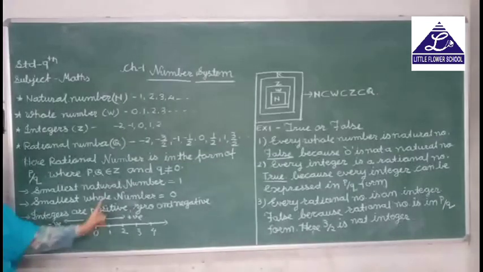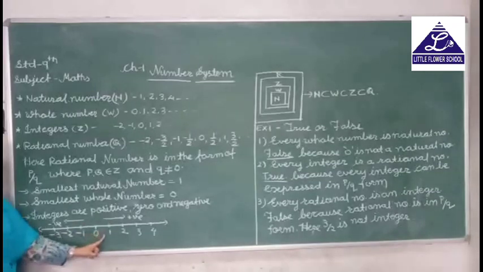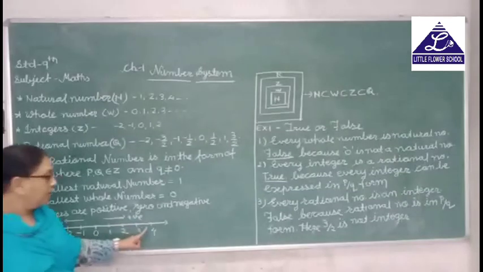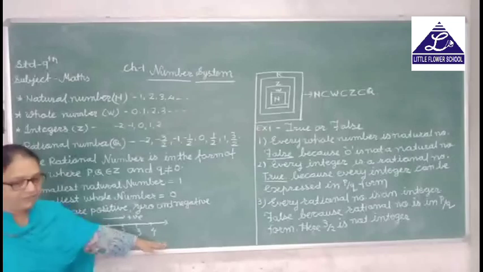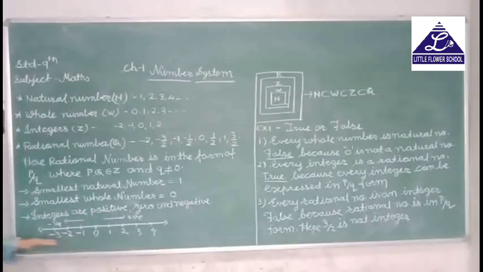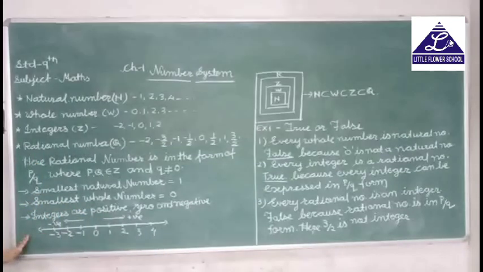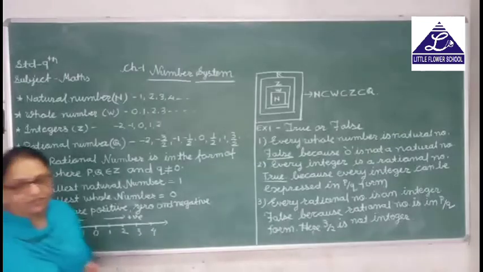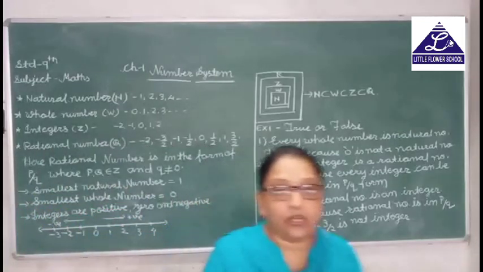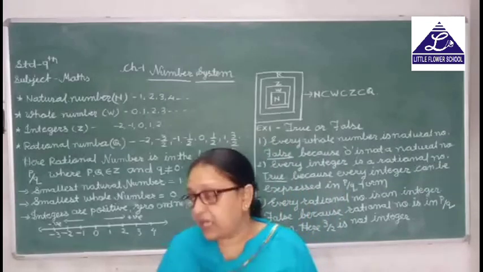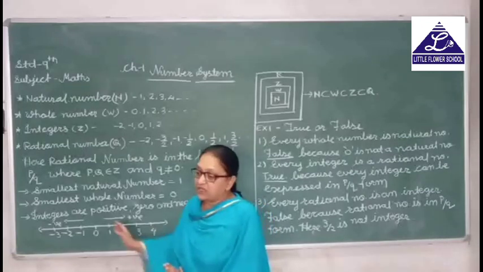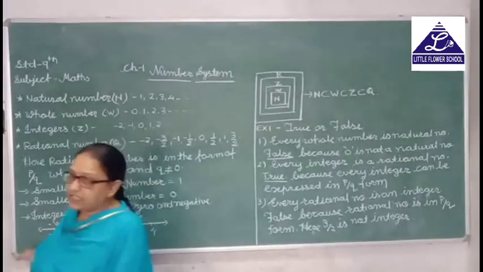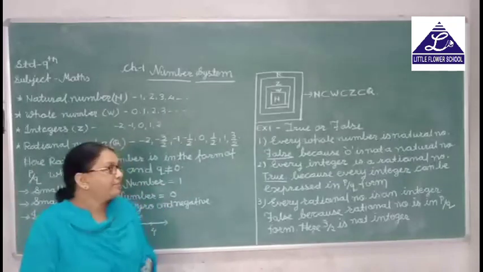On the left hand side we have negative numbers. When we move step by step on the right hand side, what happens? Our numbers are in increasing order. That means the number becomes greater. And as we move on the left hand side, the number becomes smaller. That means -7, -5 are smaller than -1. Similarly, 1 is smaller than 4. That means the number is bigger, but the negative sign makes it small.